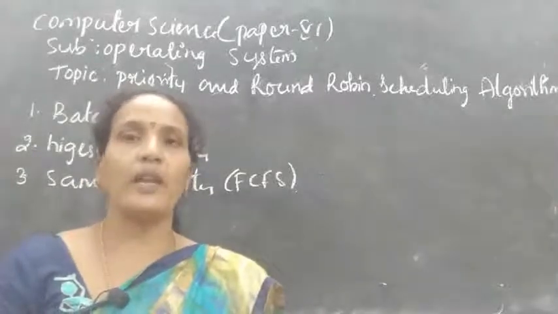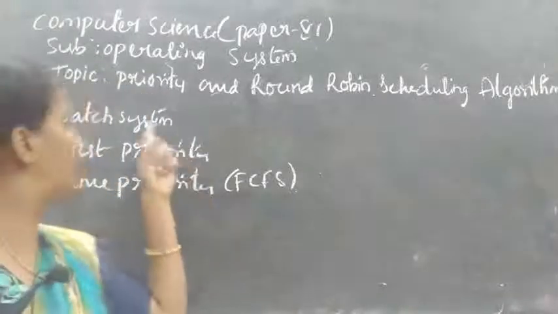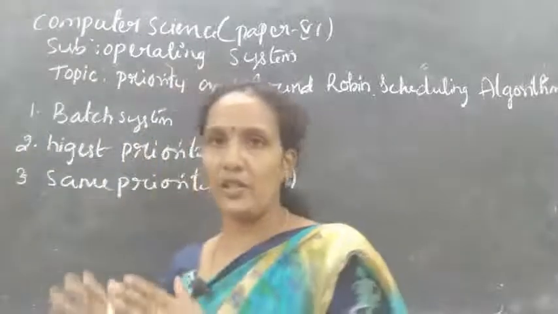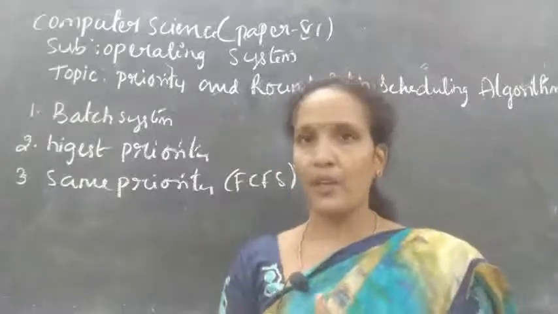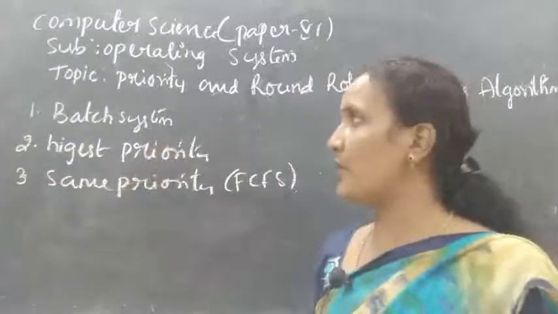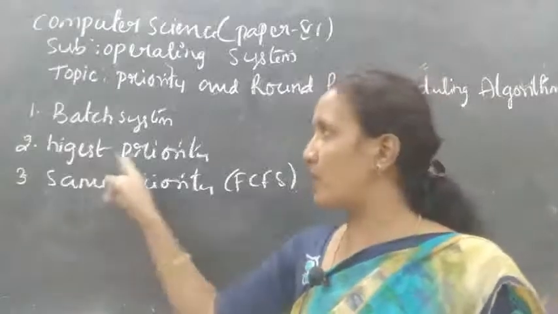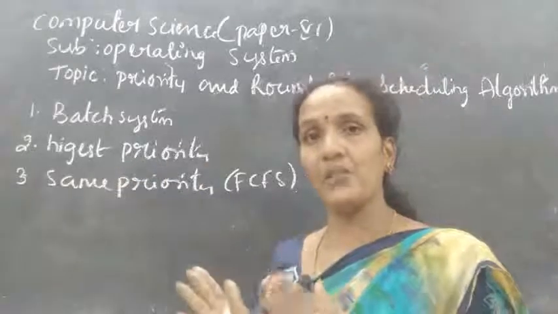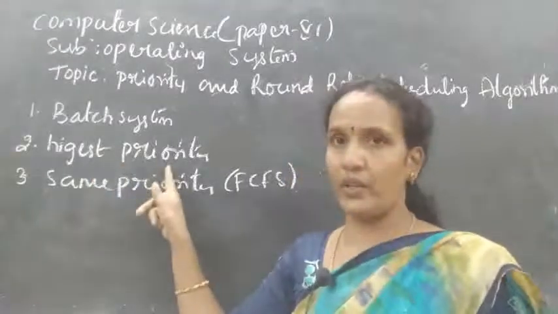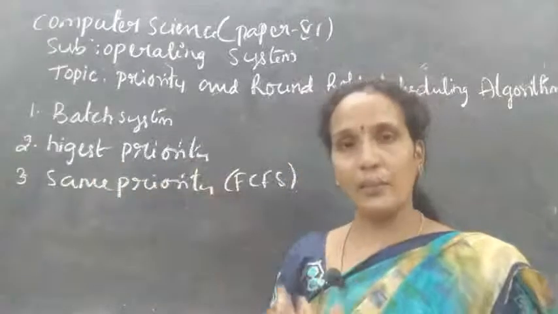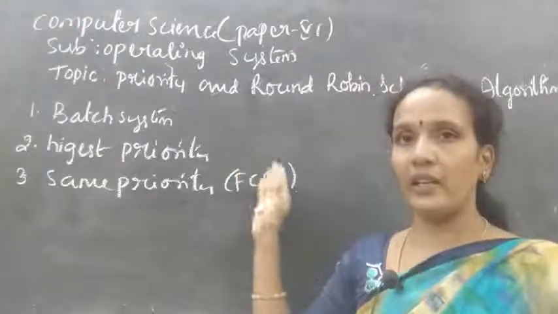Clear? So in the priority, what happened? Actually, the priority scheduling algorithm is mainly used in batch systems, where a bulk number of processes are ready to execute. The second point is that the process having more priority will be executed first, and the process having the least priority will be executed last.